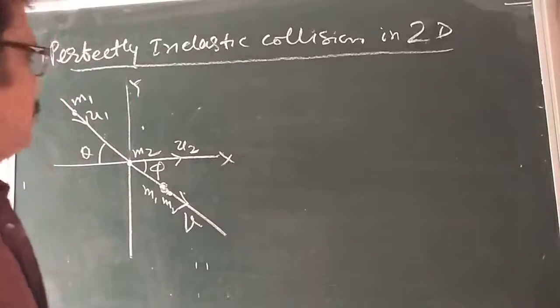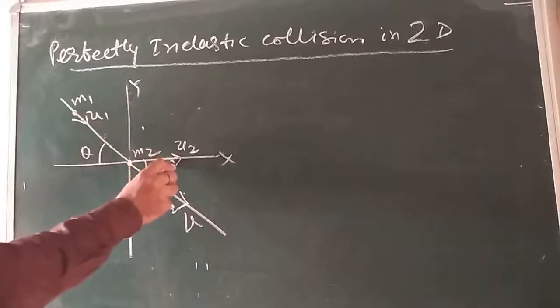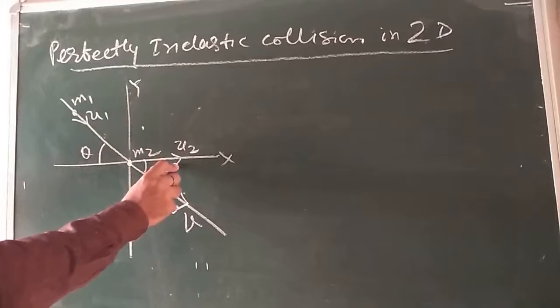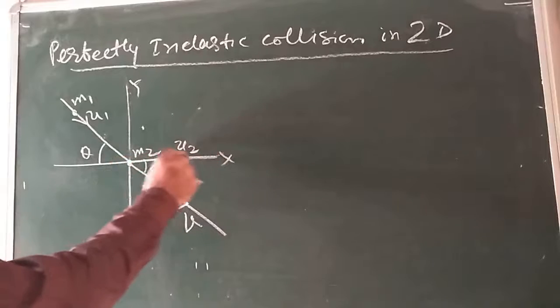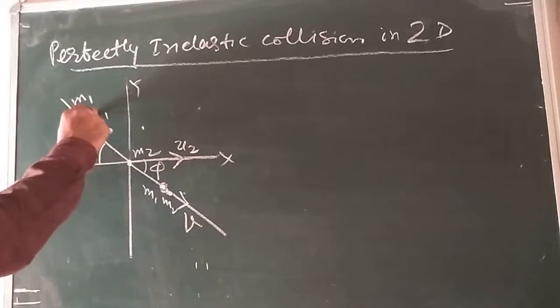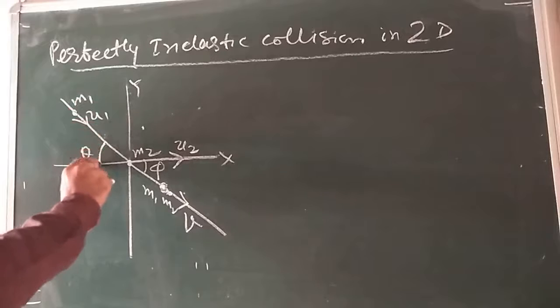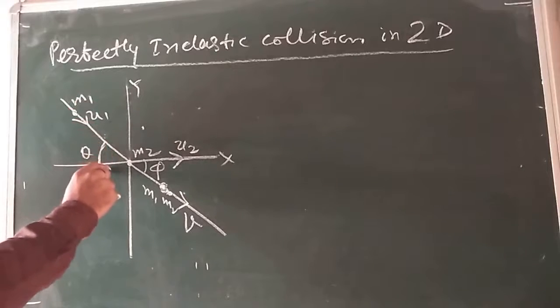Whose diagram is this, children? Perfectly inelastic collision of the two bodies m1 and m2. The body of mass m2 is moving initially along the x-axis with the velocity u2. The body of mass m1 moving with the velocity u1 makes an angle theta with the x-axis.